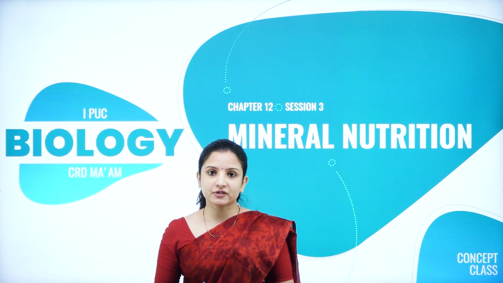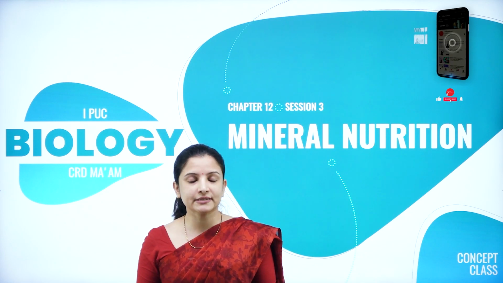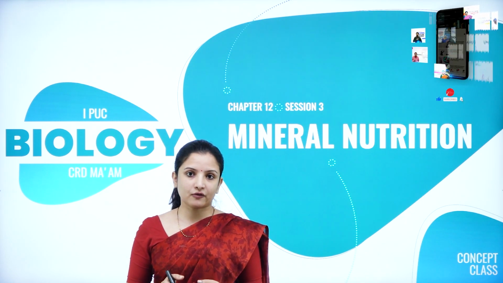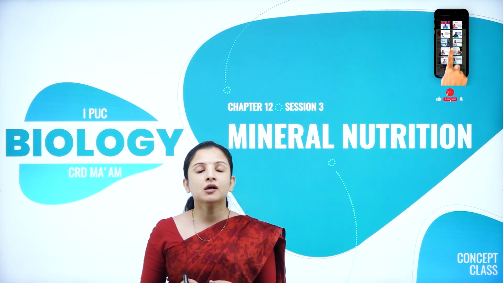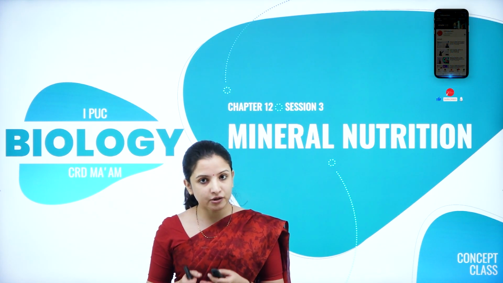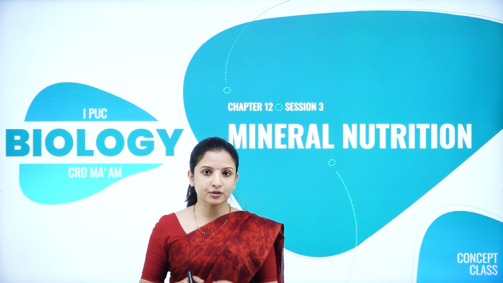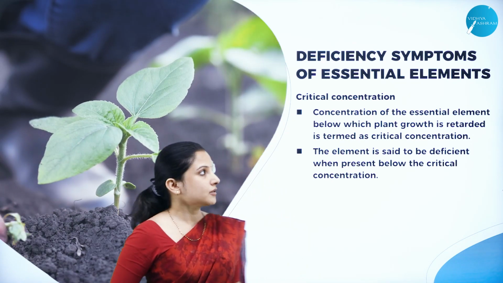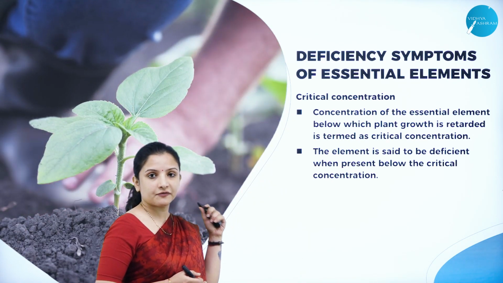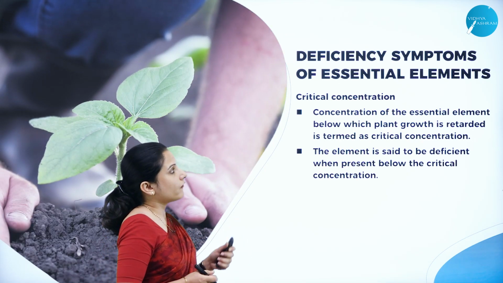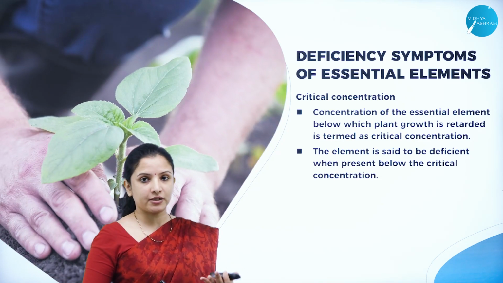In the previous session of this chapter, we had discussed the role of the macro and micronutrients in the overall development of the plant. In today's session, we shall discuss the absorption of these mineral nutrients as well as the toxicity level of these mineral nutrients. To begin with, we shall first understand what different deficiency symptoms will occur if the essential elements are not provided properly to the plant.